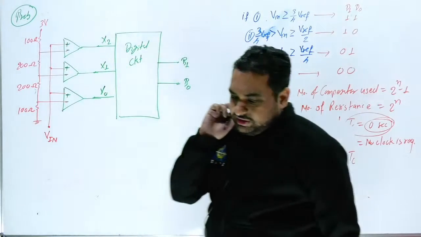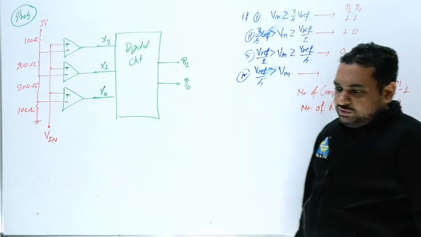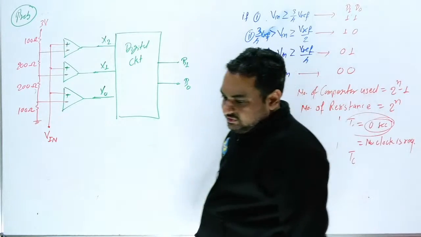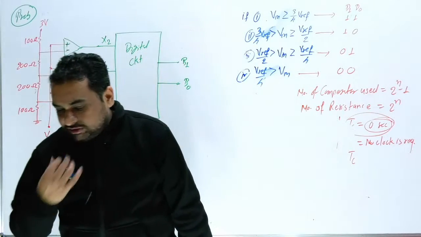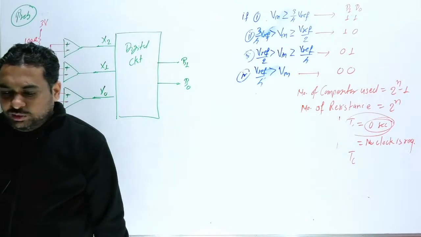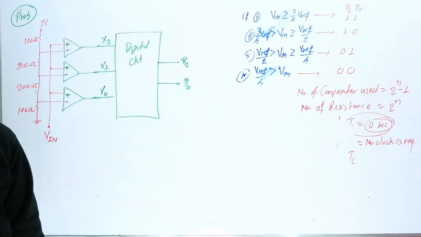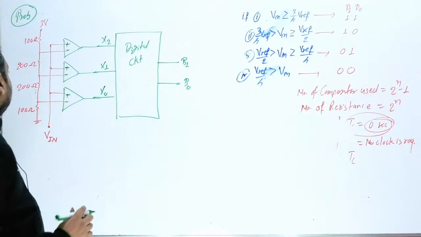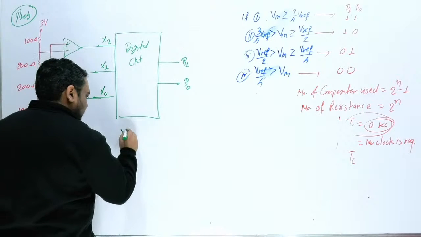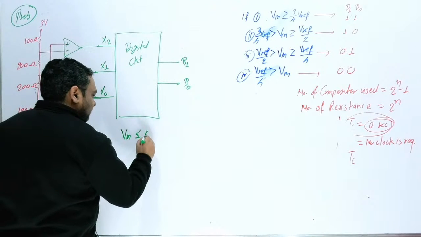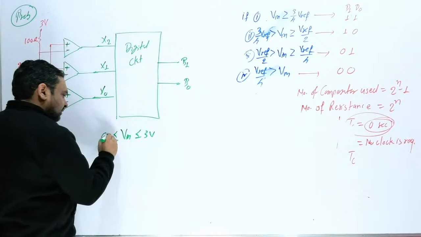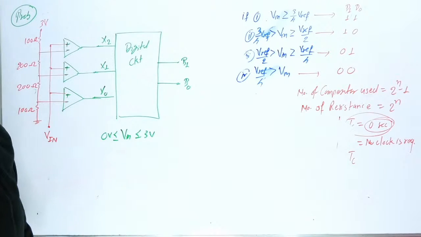Now I am going to read out the question. A 2-bit flash type analog to digital converter is given below. The input voltage range is 0 to 3 volt. So V in is less than or equal to 3 volt and greater than or equal to 0 volt. So V in can be between 0 to 3 volt.